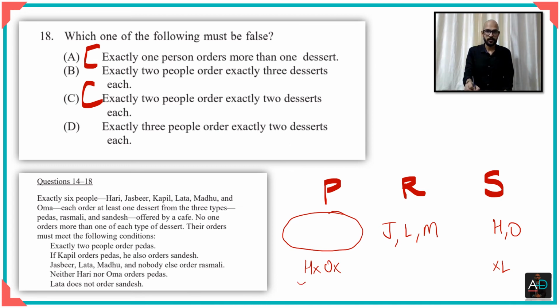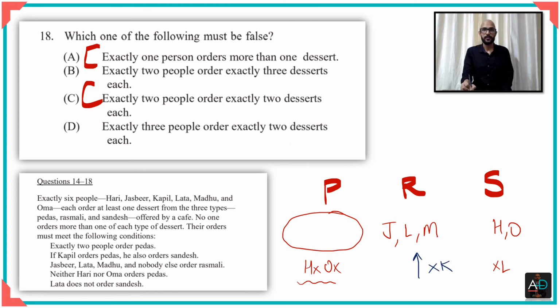We know who they are not, but we sure need to place them somewhere, and every person needs to get something. So here you can find all the people, Jasbir, Lata, Madhu, Hari and Oma, but you cannot see Kapil, right? So now we have to put Kapil somewhere. Can I put Kapil here?